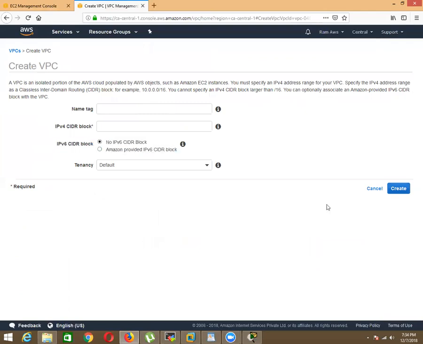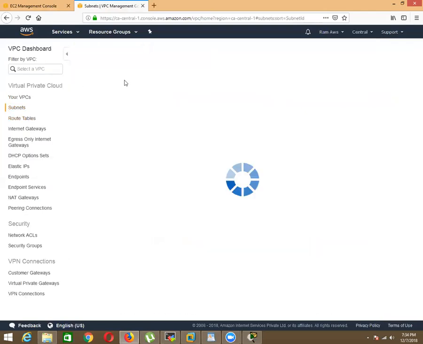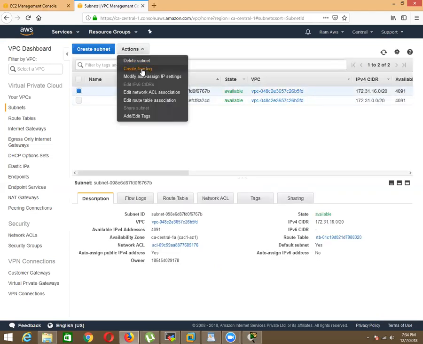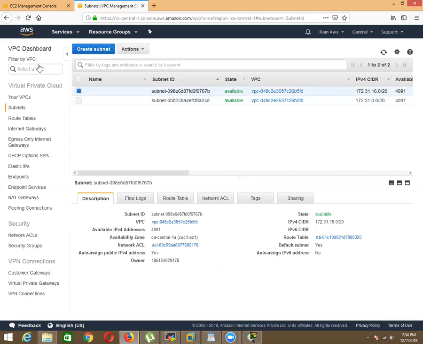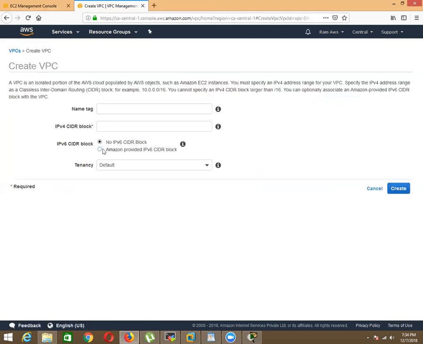But if you want IPv6 support, click on this and go to Actions, and we have Edit IPv6 CIDR, and inside that option you can have IPv6 based CIDR values. This is not recommended right now, but if you really like it, when you create a VPC, just give the Amazon provided IPv6 CIDR block, and that will allow IPv6 support.